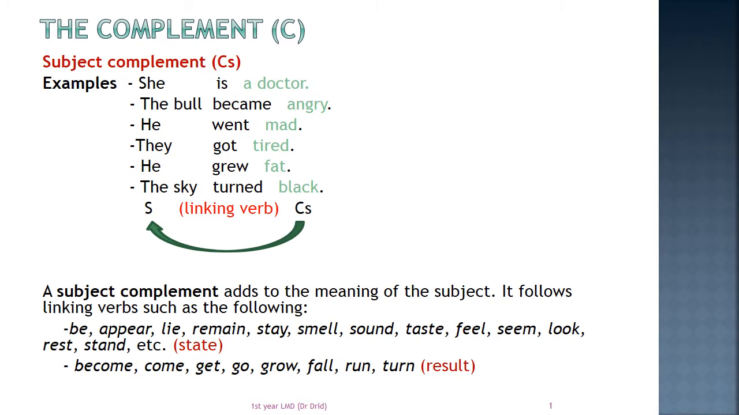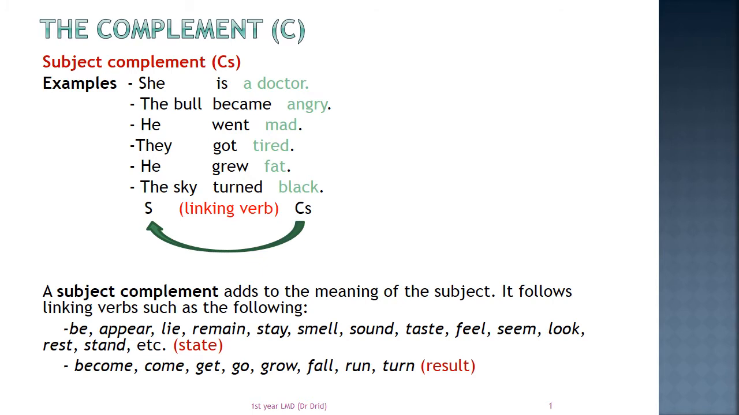In sentence 1, for instance, a doctor is related to she. It adds something about she. The bull became angry. Angry is related to the bull. He went mad. Mad is related to he, or it describes he. It completes the meaning of he. The same thing is found in the rest of the sentences.